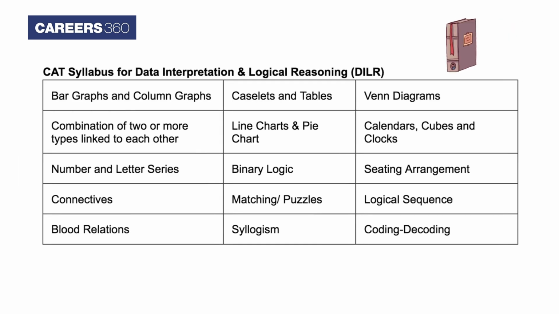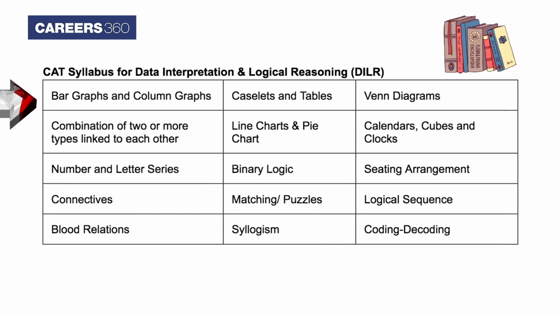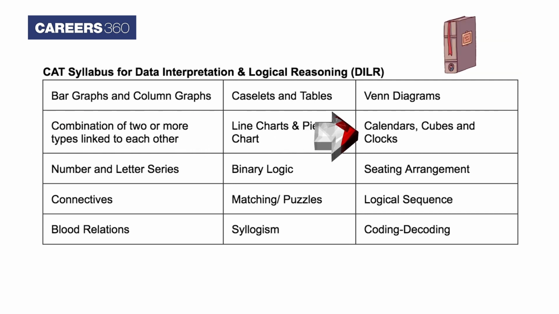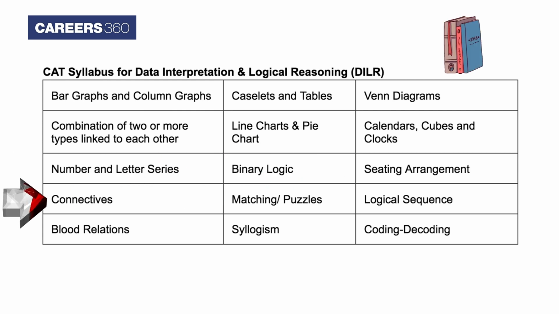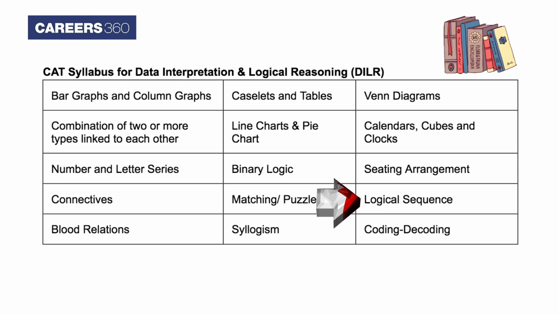CAT syllabus for data interpretation and logical reasoning: bar graphs and column graphs, caselets and tables, Venn diagrams, combination of 2 or more types linked to each other, line charts and pie chart, calendars, cubes and clocks, number and letter series, binary logic, seating arrangement, connectives, matching, puzzles, logical sequence, blood relations, syllogisms, coding, decoding.